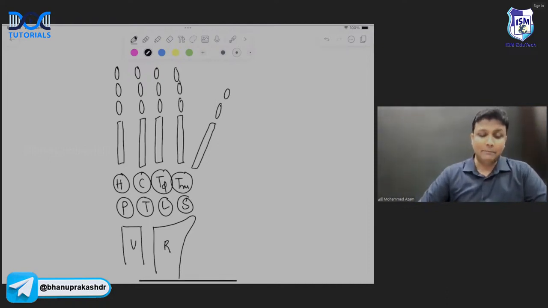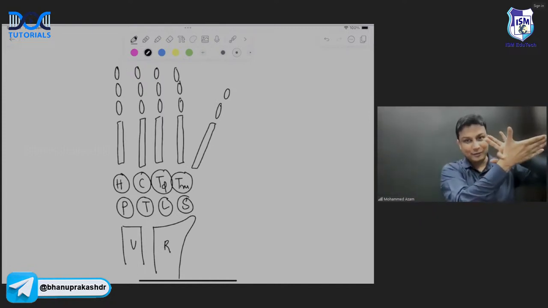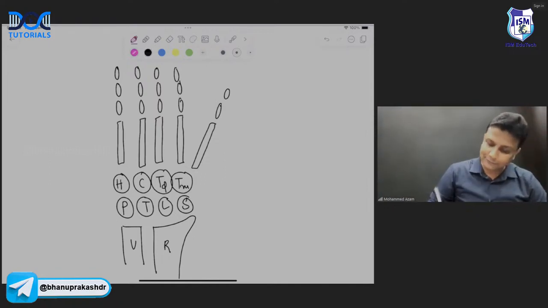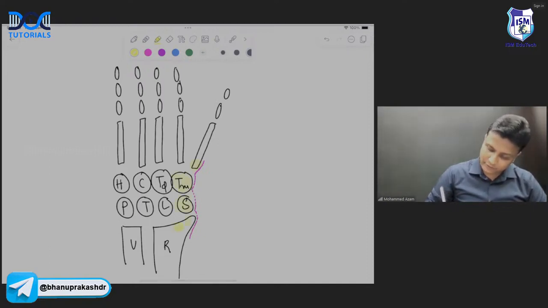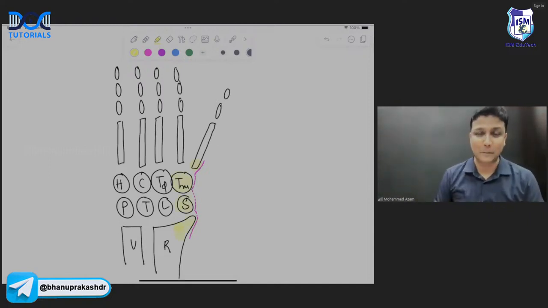Okay. यार अब आप मुझे ये बताइए, now tell me here, anatomical snuff box कहाँ है? The anatomical snuff box is actually on the lateral side here. ये वाला anatomical snuff box होता है ना on the lateral side. On the lateral side here. So therefore, what do you have in the floor of the anatomical snuff box, sir? The base of the first metacarpal, then the trapezium here, and the scaphoid here, and the styloid process of the radius. Wow, crystal clear concept. The base of the first metacarpal, trapezium, scaphoid, and the styloid process of the radius, that is all present in the floor of the anatomical snuff box.